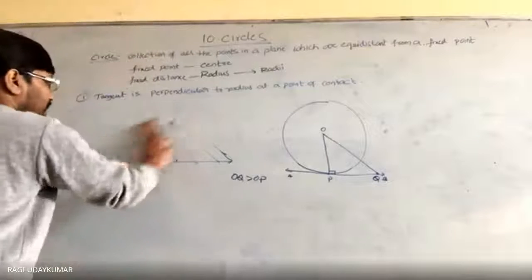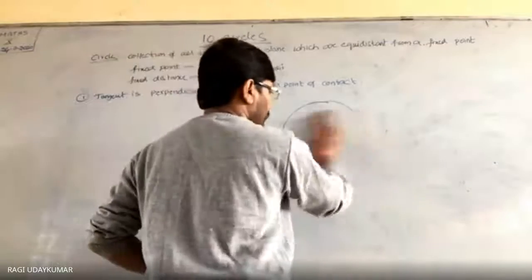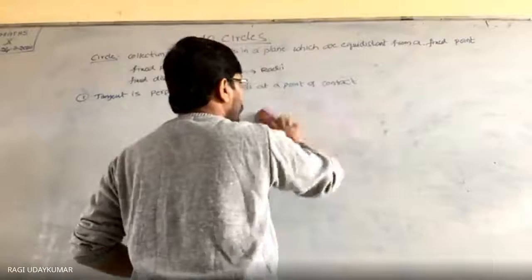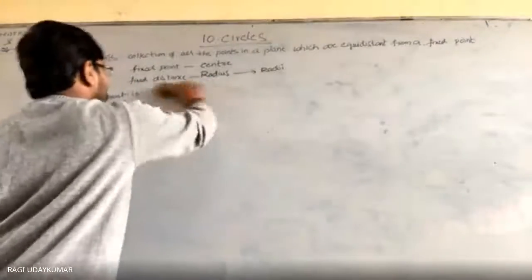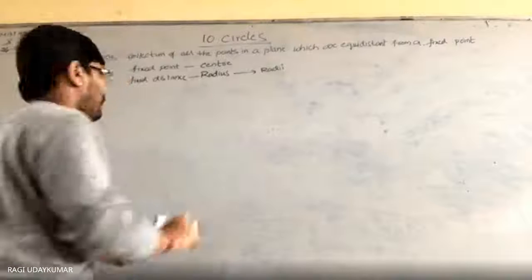Yes, sir. Next, let us go to the next property. The next theorem is the main theorem here. The theorem is, and the proof is also useful. So what is that here?